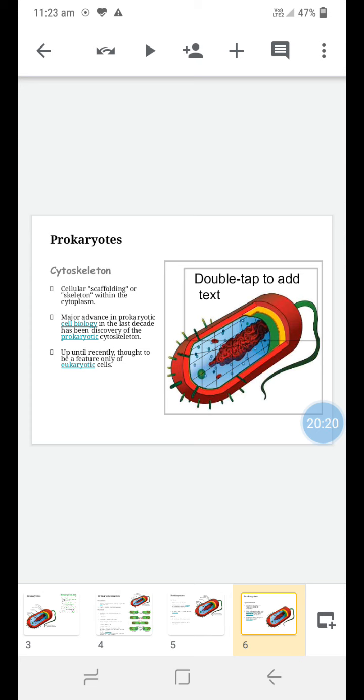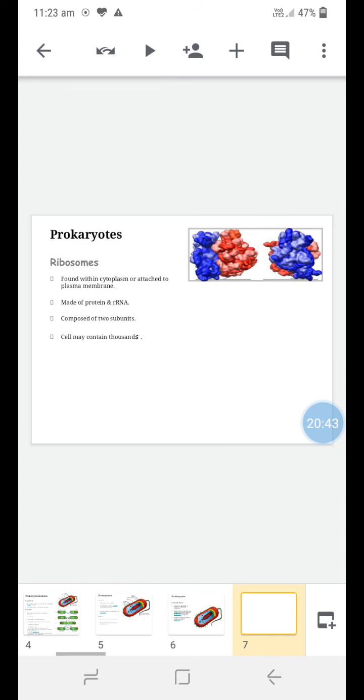The cytoskeleton is also there. Cytoskeleton is actually a cellular scaffolding or skeleton within the cytoplasm. It is a major advance in prokaryotic cell biology in the last decade. It led to the discovery of the prokaryotic cytoskeleton. Until recently, it was thought to be a feature only of eukaryotic cells.